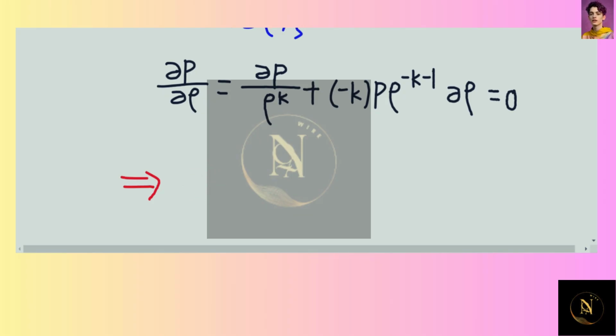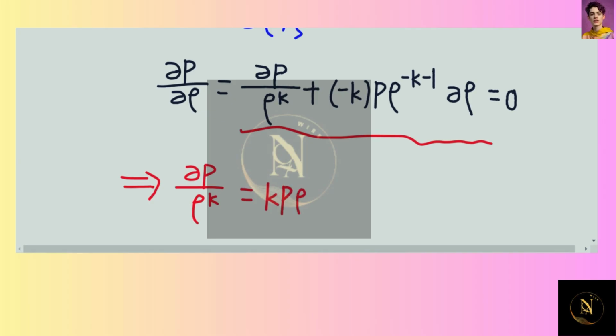Okay, so let's focus on this part first. If we do some arrangement here, we'll have delta P over rho to the power K is equal to Kp times rho to the power of negative K minus 1, and then multiplied by the partial differentiation for the rho, which is del rho.